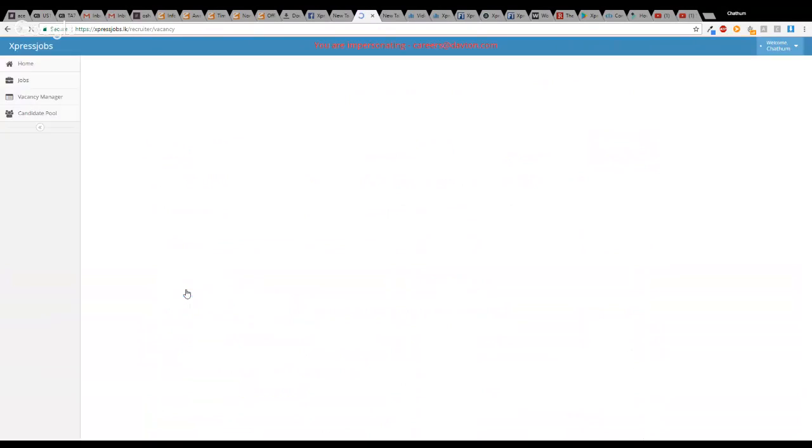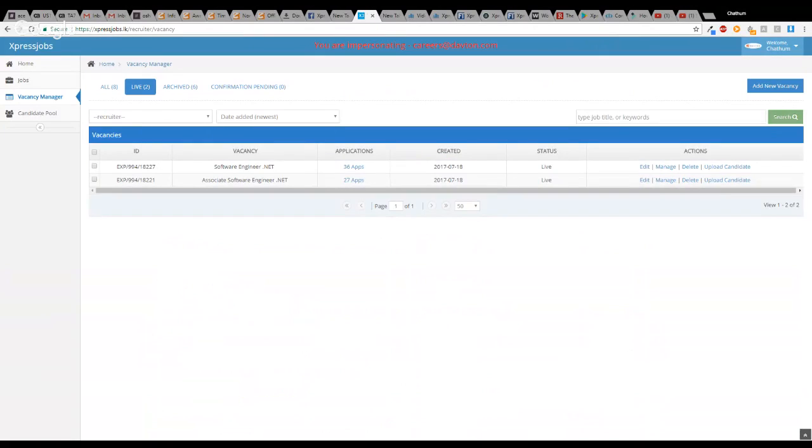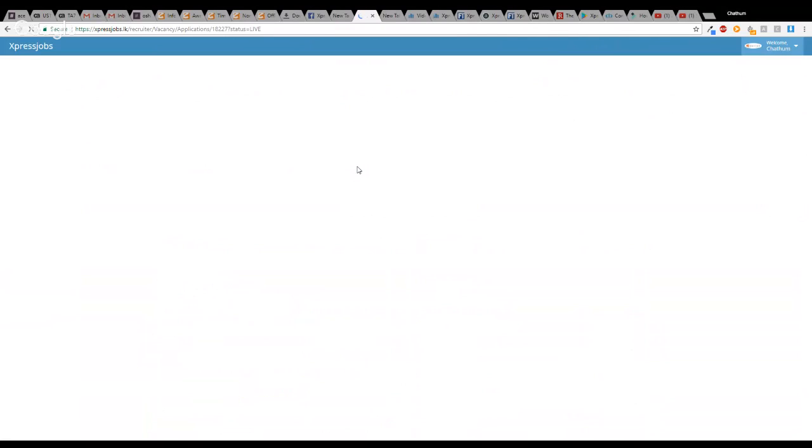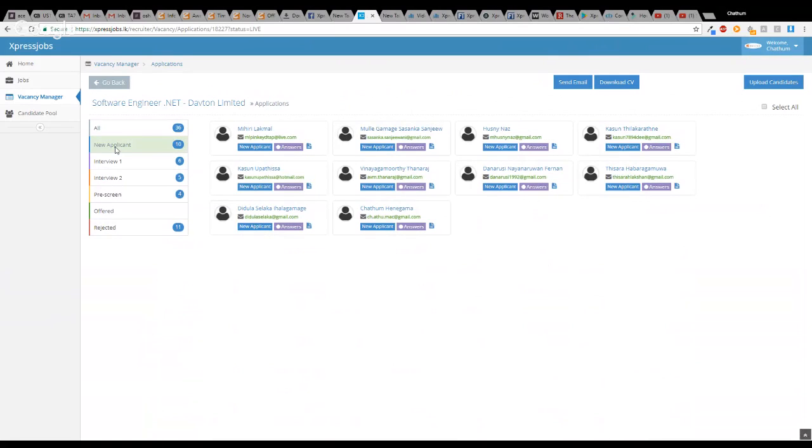And press the login button. And I have the software engineer.net role. So if I log in, I can see the jobs. As a recruiter, I get an email with that CV, and I can go and see all my applications. If I go to that new applicant section, I can see that Chatham Hennig applied, and I can view his CV. By the way, this is not a real CV; it's just a test PDF.